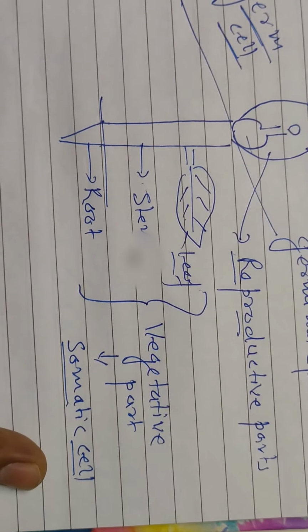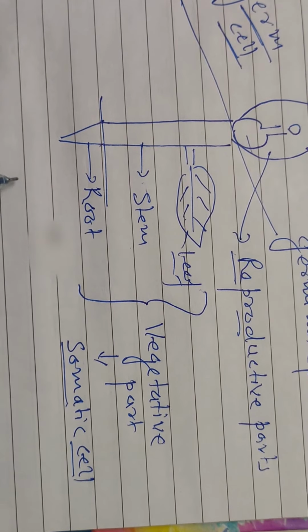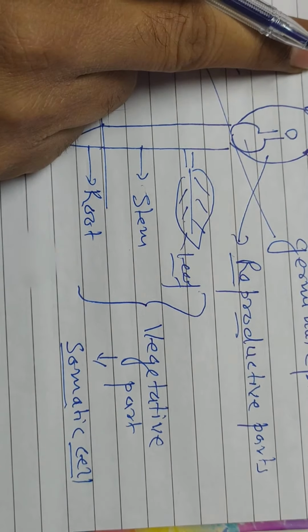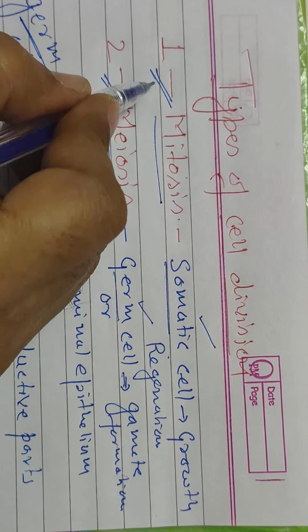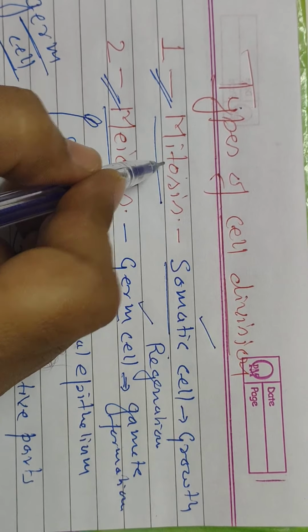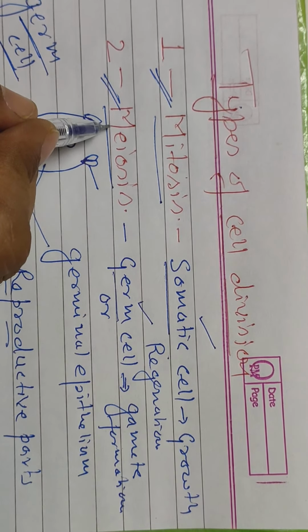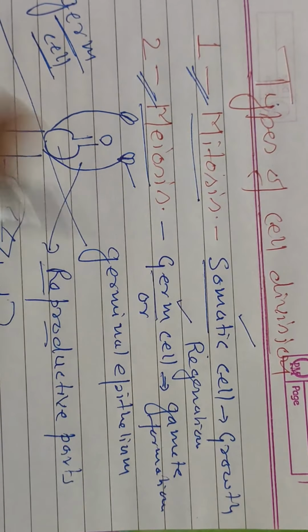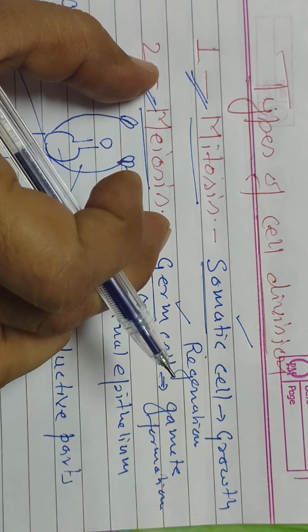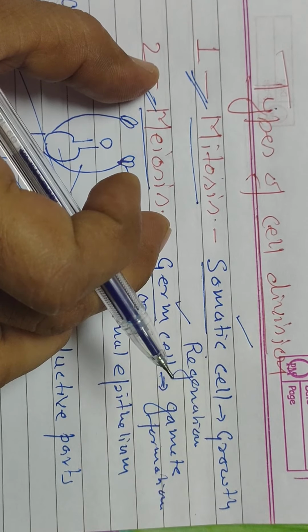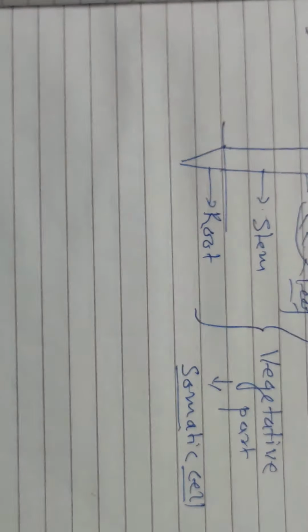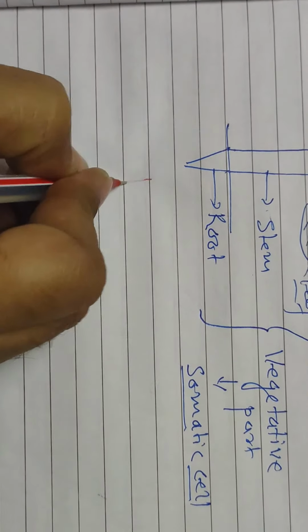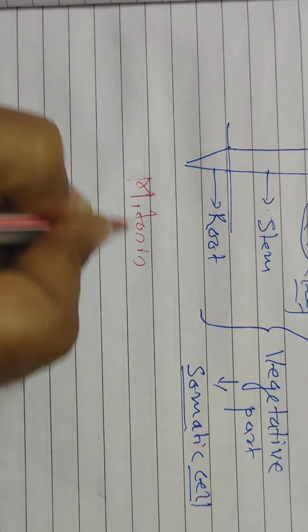Now, according to your syllabus for the class 10th board, out of these two types of cell division, mitosis or meiosis, which is the important one here? Mitosis. Meiosis is also in your syllabus, but only a brief idea about it. We will discuss later how much portion is coming in your examinations. So here we start with mitosis.